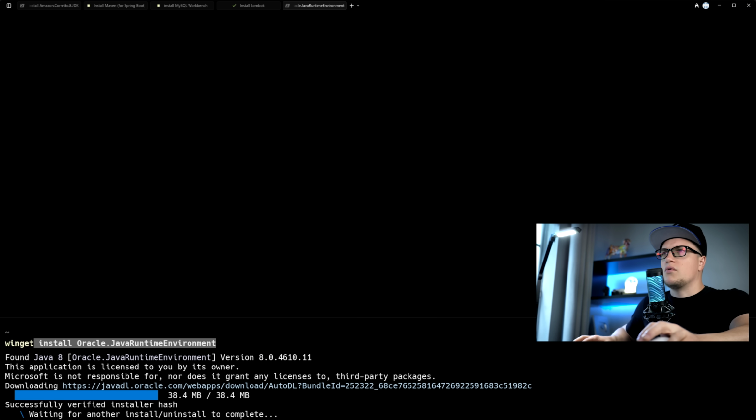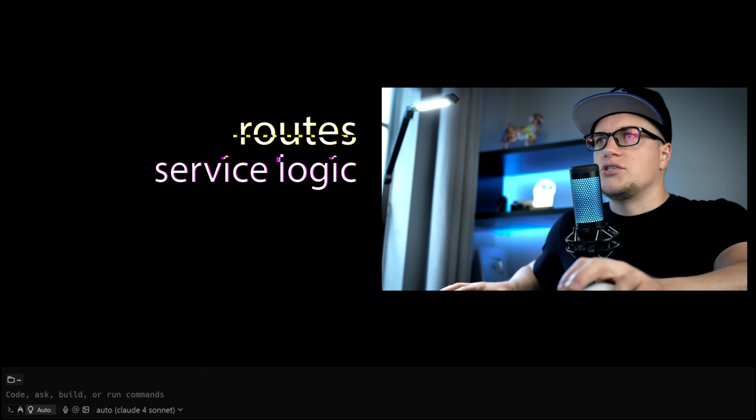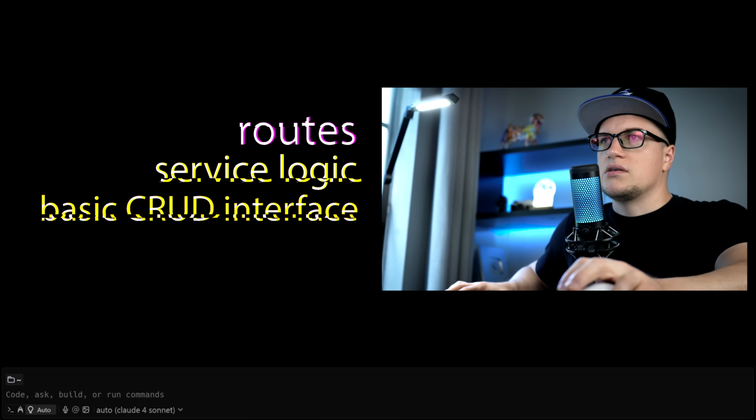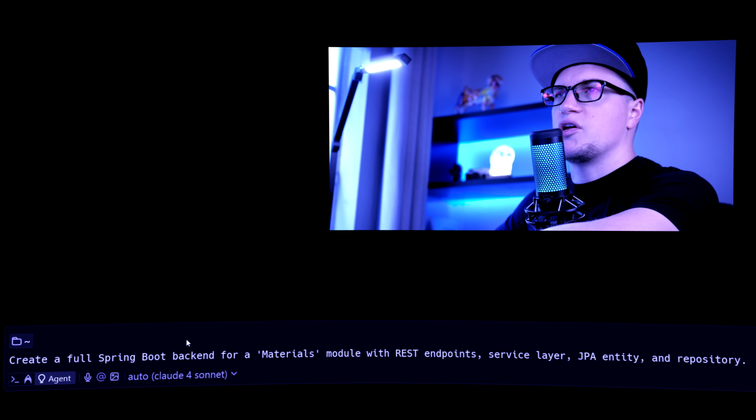Real coding. Warp has some powerful coding features I want to highlight. I'm going to ask Warp to generate the backend structure for my app's materials module, including routes, service logic, and a basic CRUD interface. Create a full Spring Boot backend for a materials module with REST endpoints, service layer, JPA entity, and repository.